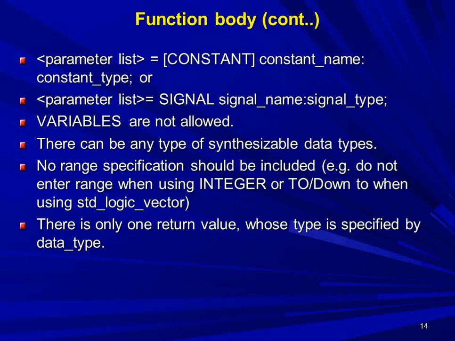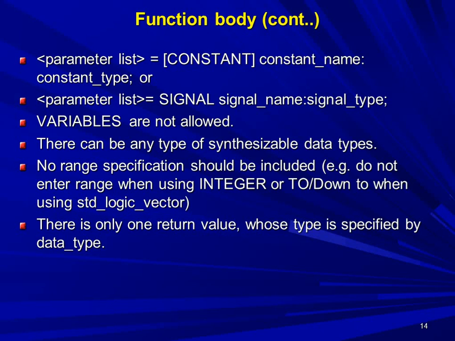Or you can declare the signal in the parameter list. While declaring the signals, you have to write the keyword signal, the name of that signal, colon, signal type. We cannot use the variable inside the parameter list. Hence, there can be any type of synthesizable data type you can use inside the function body.